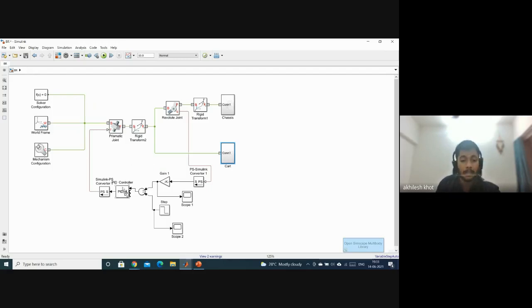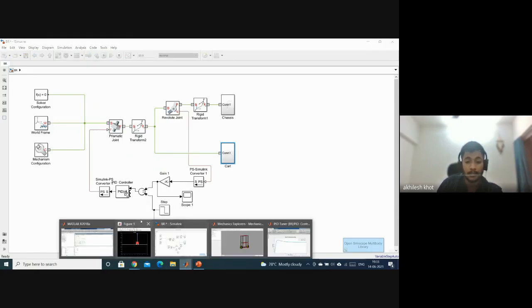Now the thing is to control it. To control it, we have used a PID controller. Here you can see there is a PID control with some gain and there is some step. So I will show you the PID controller module.